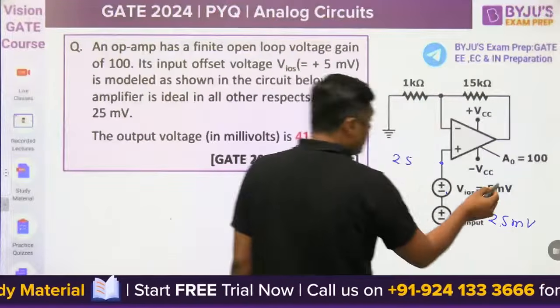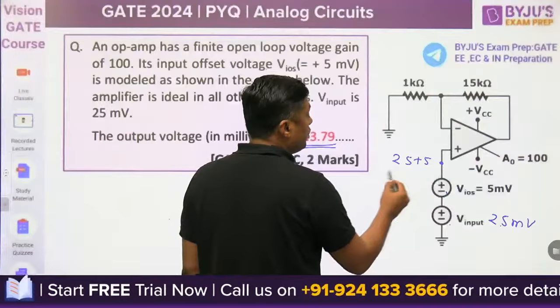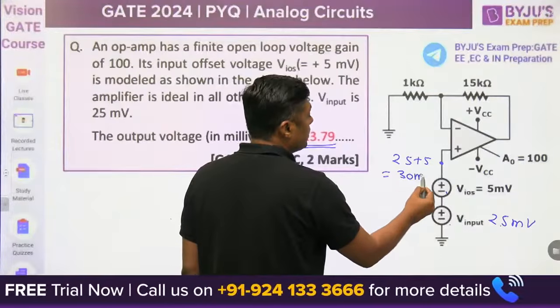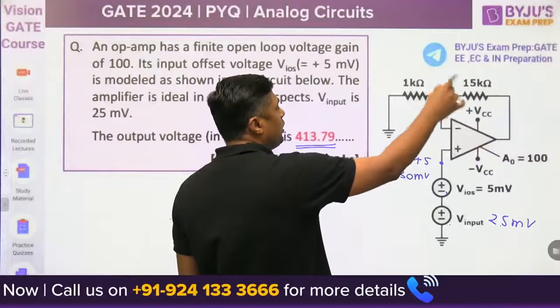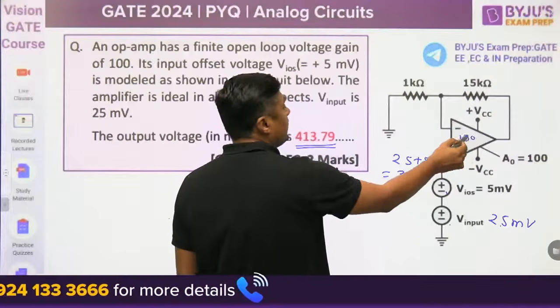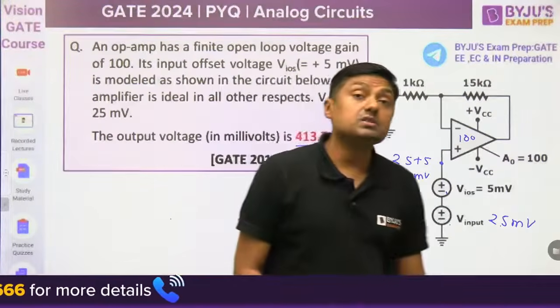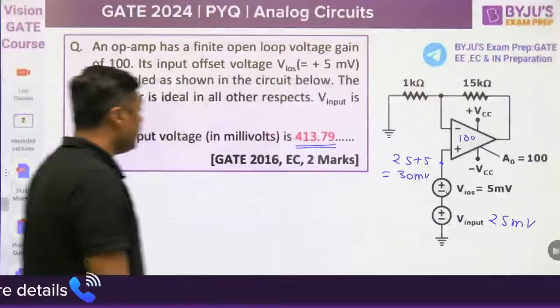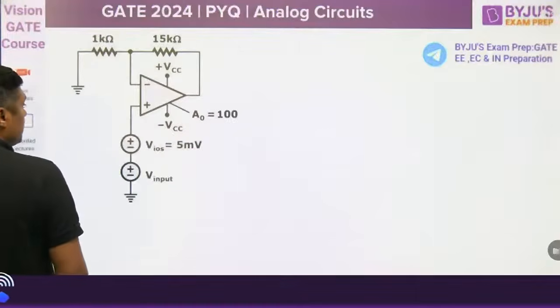Then 5 plus 25, it will become 30 millivolt here. And this is a non-inverting operational amplifier, but a practical non-inverting operational amplifier. The gain is not infinite. The gain is 100. If the gain is 100, then what will be the output?